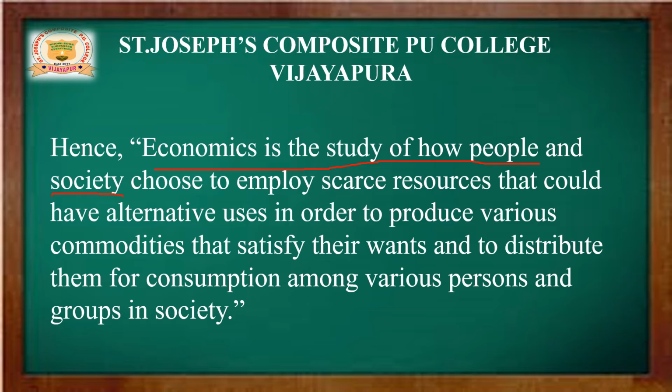For example, if a person first demands one vehicle, that means one car. And next, if a new brand or model comes into the market, then again within 5 days he wants one more car. That means human wants do not stop, so they are unlimited, but the availability of resources to fulfill them is very limited.